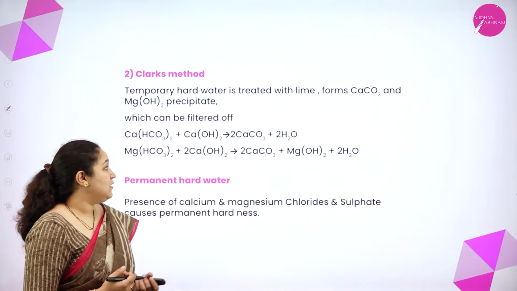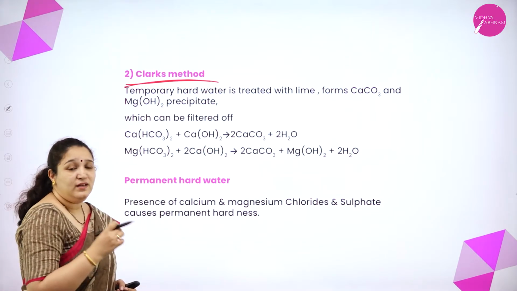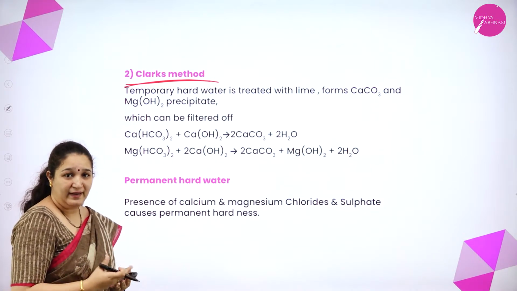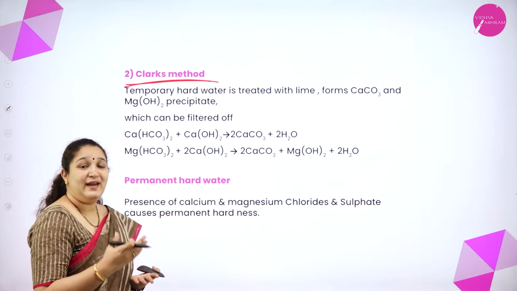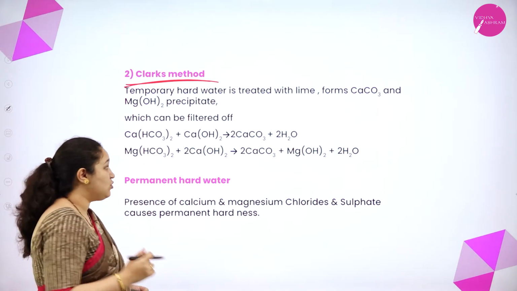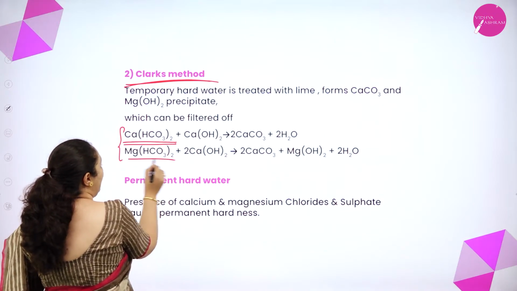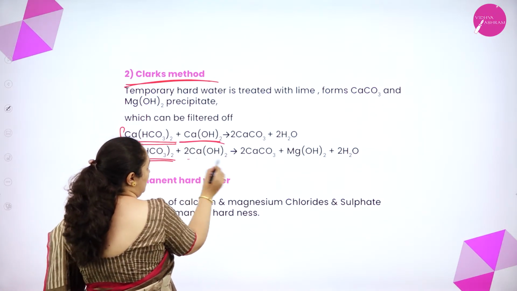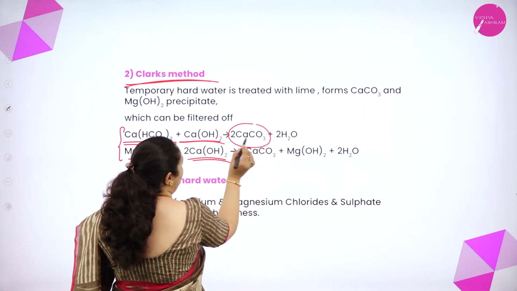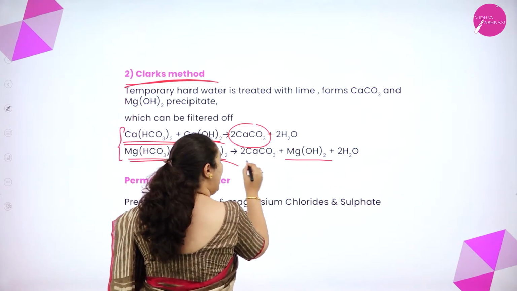Okay. So the next method of removing temporary hardness is Clark's method. In Clark's method, we treat hard water with lime, and when we do so, we get insoluble precipitates of magnesium hydroxide and calcium carbonate. So what we are doing? We are taking hard water. Hard water has calcium bicarbonate and magnesium bicarbonate. You are treating it with lime, that is Ca(OH)2, and calcium will form calcium carbonate, and magnesium will form magnesium hydroxide and calcium carbonate.